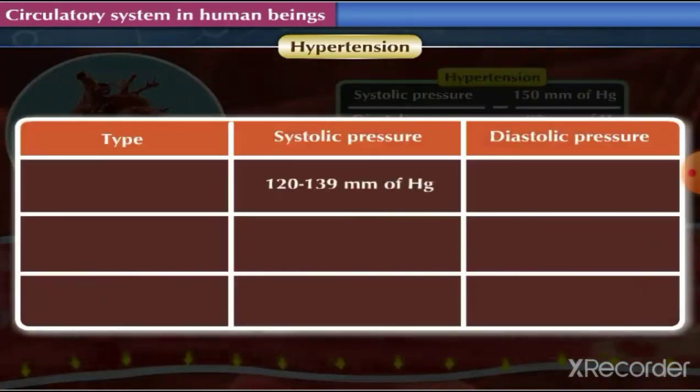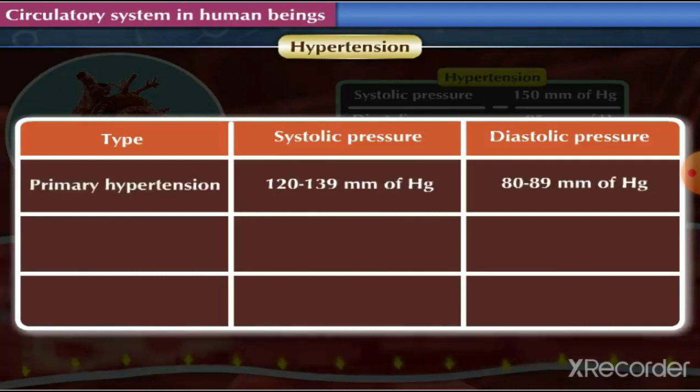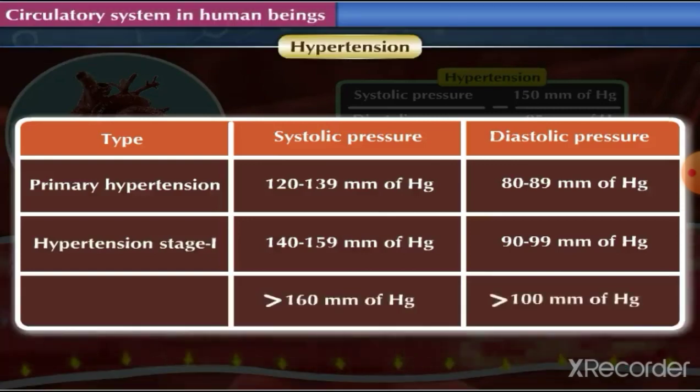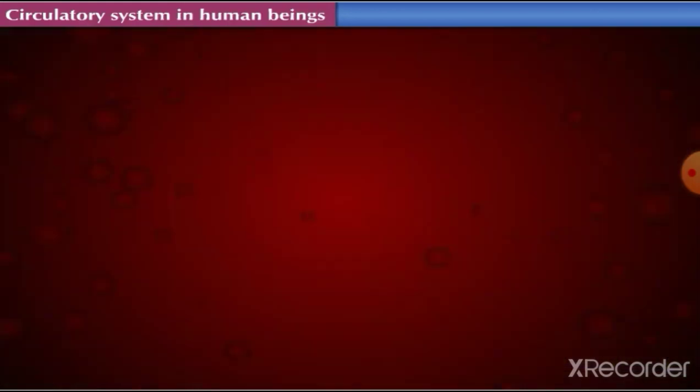When the systolic pressure is between 120 to 139 millimeter of mercury, and the diastolic pressure is between 80 to 89 millimeter of mercury, then this type of hypertension is called primary hypertension. When the systolic pressure is between 140 to 159 and the diastolic pressure is between 90 to 99 millimeter of mercury, then it is called hypertension stage 1. And when the systolic pressure measures more than 160 and the diastolic pressure measures more than 100 millimeter of mercury, then it is called hypertension stage 2.